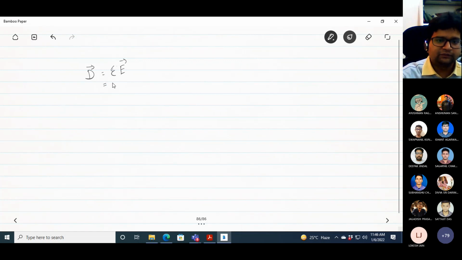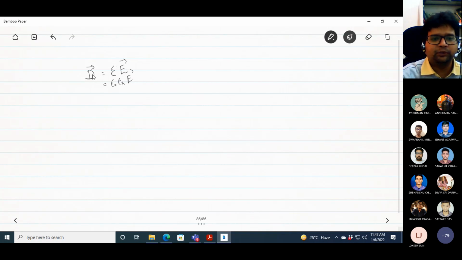What you have studied is that epsilon is the scalar quantity epsilon naught into epsilon r, and E. So you can see this is basically the same vector with scaling. So it is basically the D vector and the E vector.